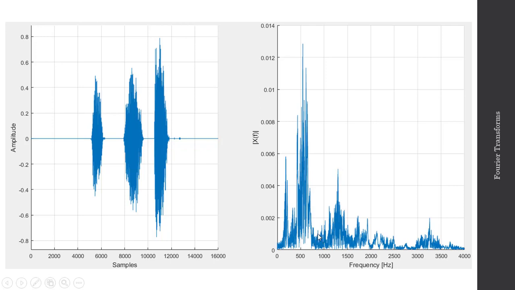And you'll notice that my voice was primarily at lower frequencies, roughly say 5 to 700 hertz. And you'll notice there is what appears to be perhaps some noise that made its way through the microphone and was digitized. So here in the frequency domain, I could do some filtering, maybe remove the effects of those noise components. And then using my inverse Fourier transform, I could bring it back into the time domain.